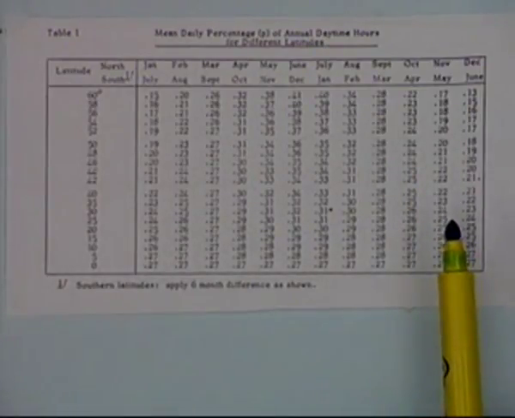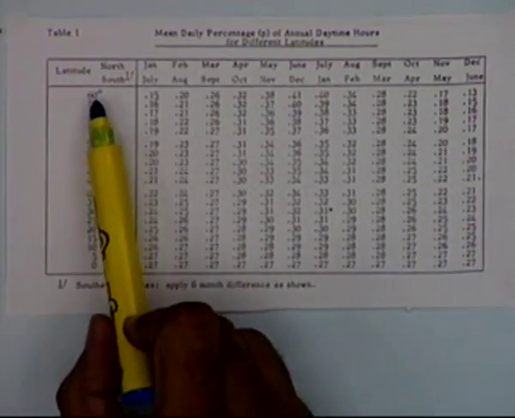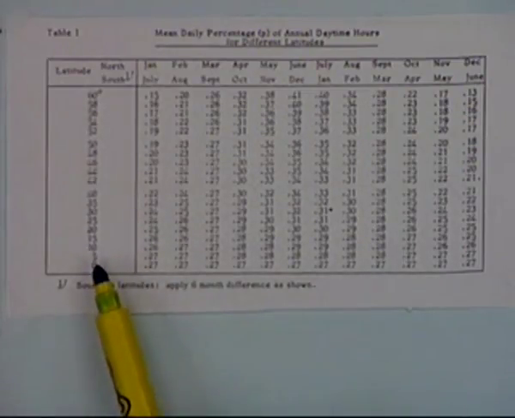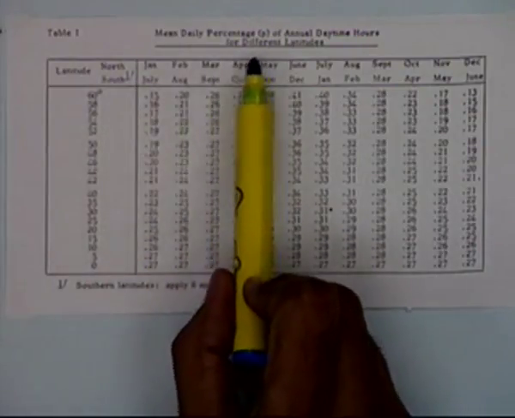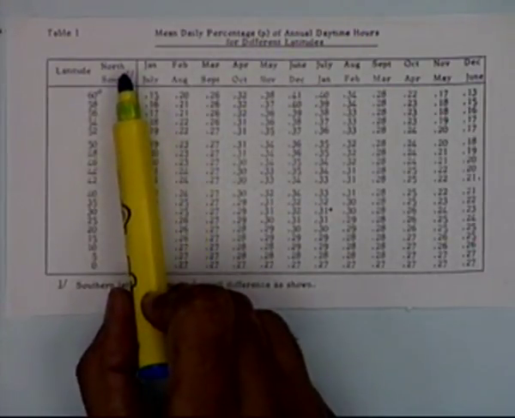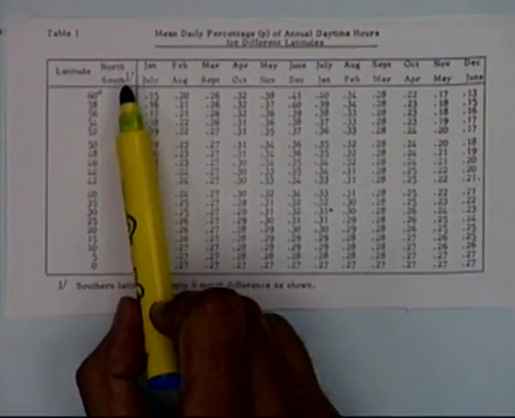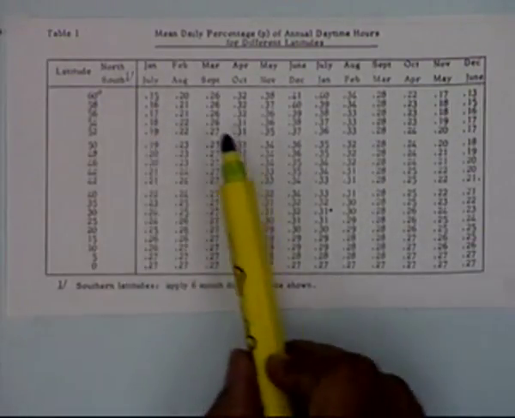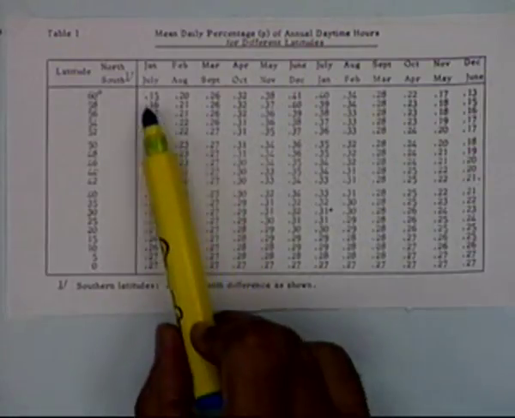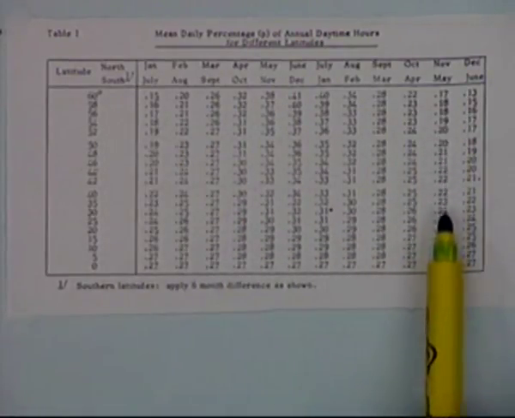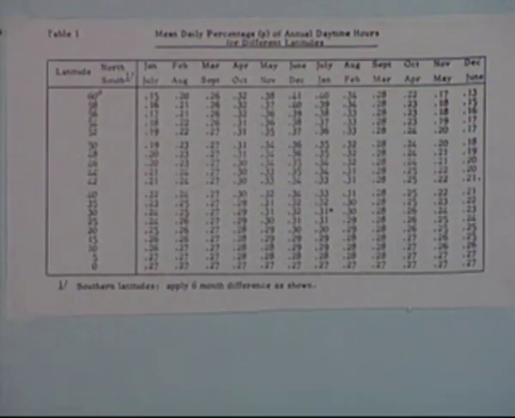Anyway, this is a standard table which gives, for different latitudes, the p-value for different months. The northern and southern hemispheres have the same values, but they are shifted by 6 months. All these values are given here, and even in FY 24, this table has been taken from there.